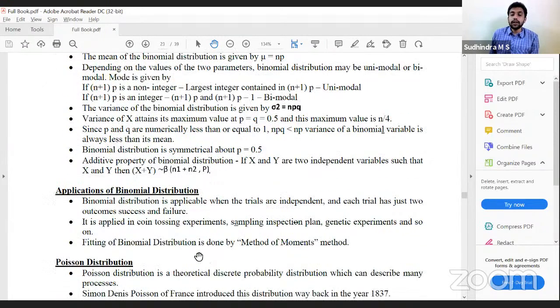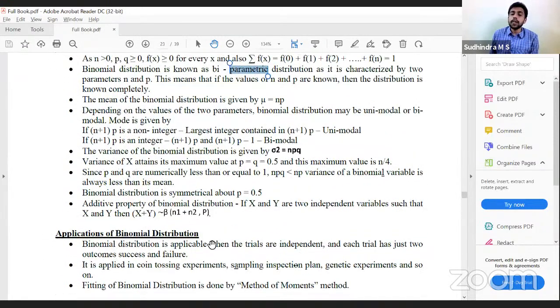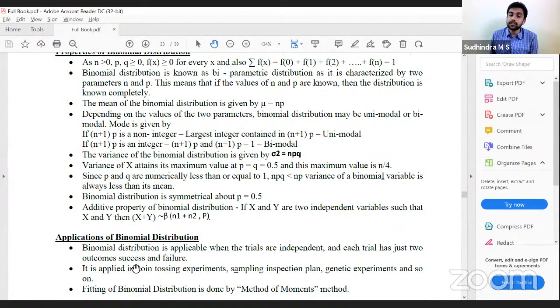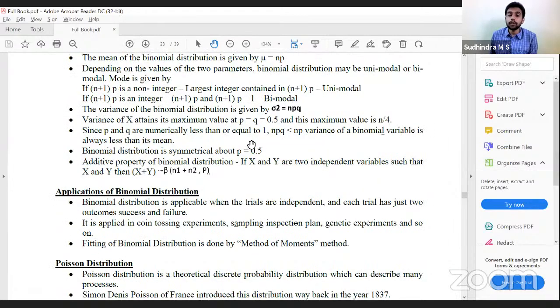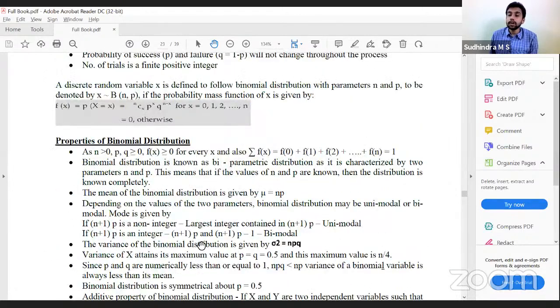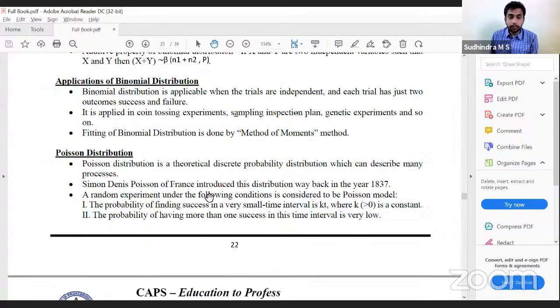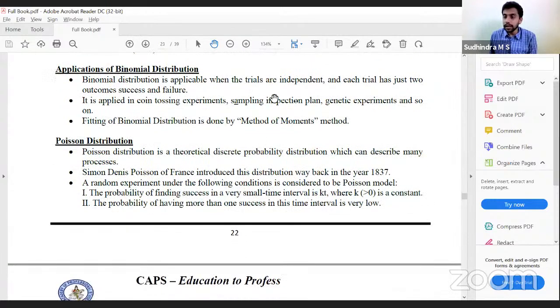So when do we apply binomial distribution? When trials are independent and trials have just two outcomes, success and failure. Examples: coin tossing, sampling inspection plan, genetic experiments, and so on. So basically there should be only two outcomes, success or failure. Fitting of binomial distribution is done by the method of moments.